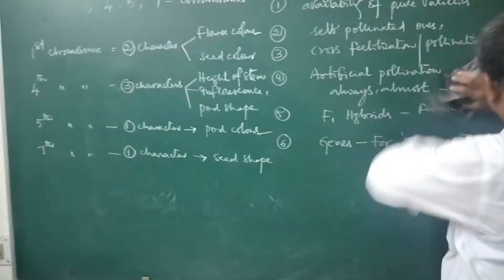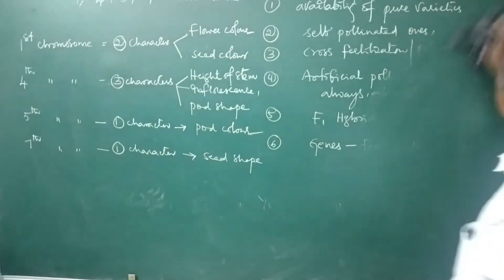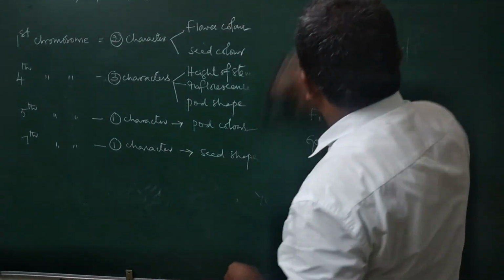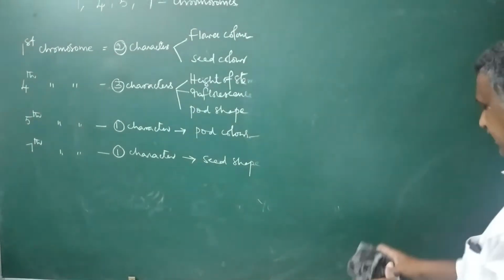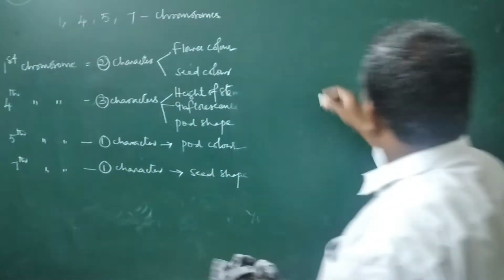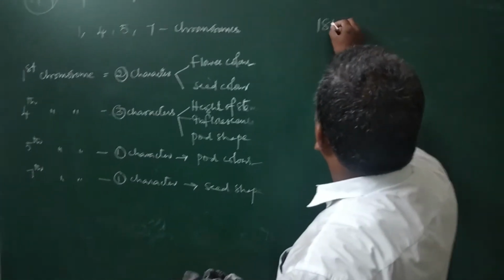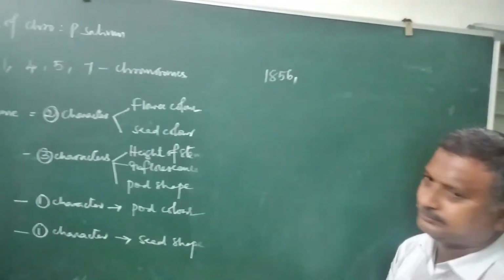Then Mendel started his research work in the year 1856.